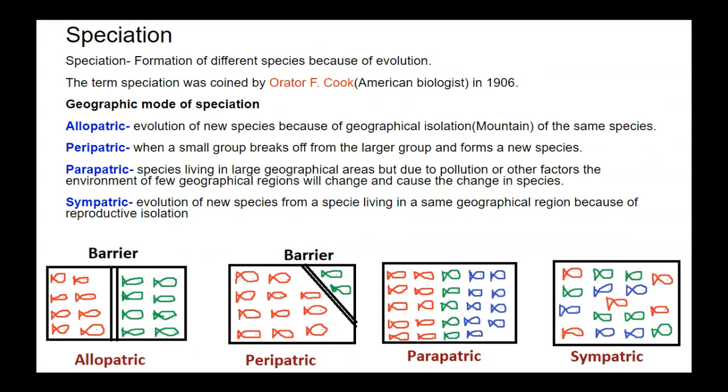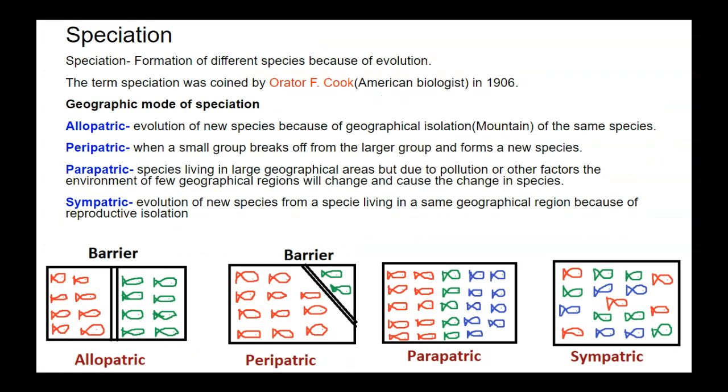Geographic modes of speciation. Allopatric means evolution of new species because of geographical isolation, like a mountain or river, isolating the same species, so two different species evolve. You can see in the figure given below there is allopatric speciation. There is a barrier, and because of the barrier, two different species evolved: one is the red species and another is the green species.